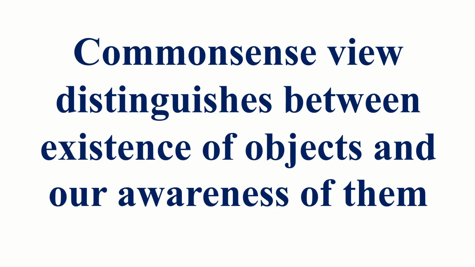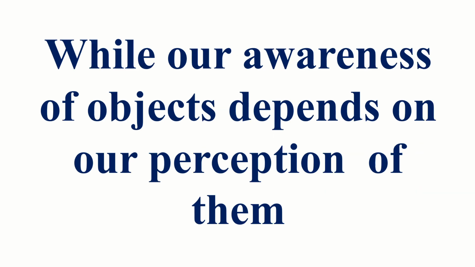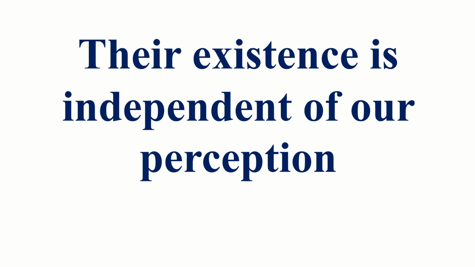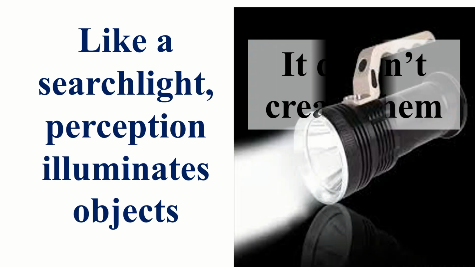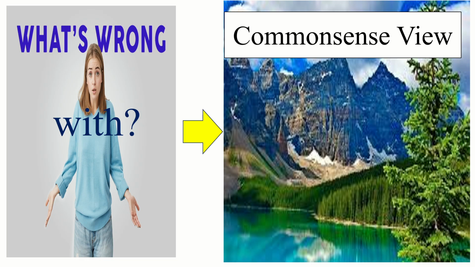The common sense view distinguishes between the existence of objects and our awareness of them. While our awareness of objects depends on our perception of them, their existence is independent of our perception. Like a searchlight, perception illuminates objects, it doesn't create them. Now, what is wrong with the common sense view?